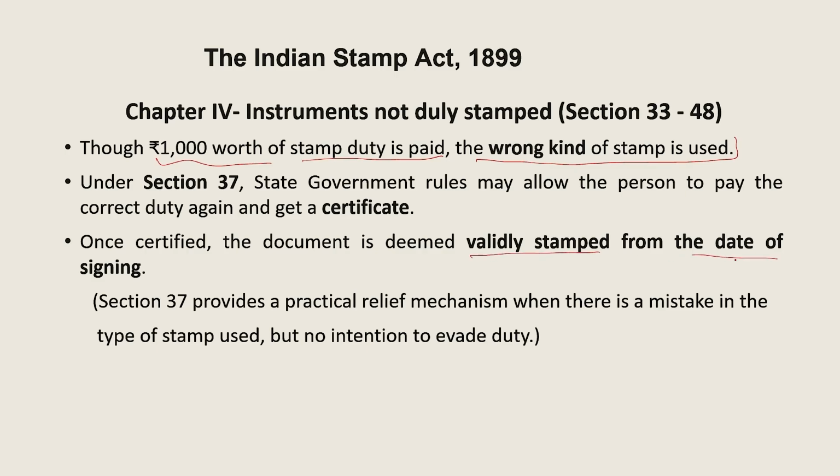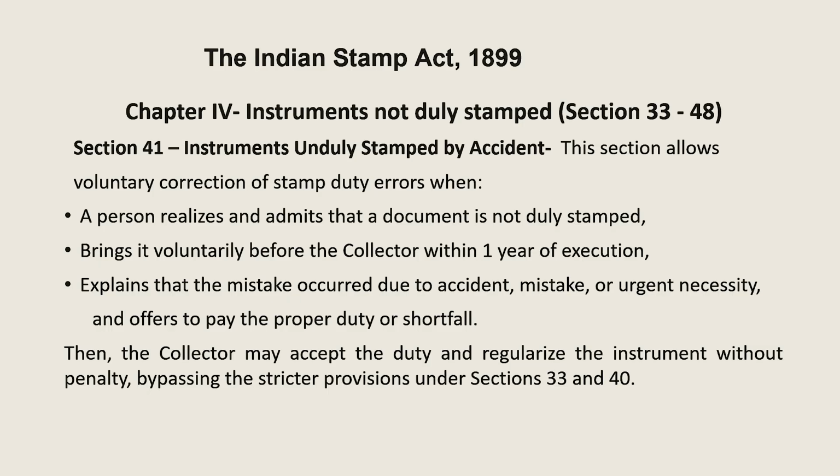So section 37 provides a practical relief mechanism where there is a mistake in the type of stamp. It can be rectified, but the one thing which needs to be proved here is that it was not done intentionally. There was no intention to evade the duty. Then section 41 discusses what if an instrument is unduly stamped by accident, meaning not intentional, it was by accident.